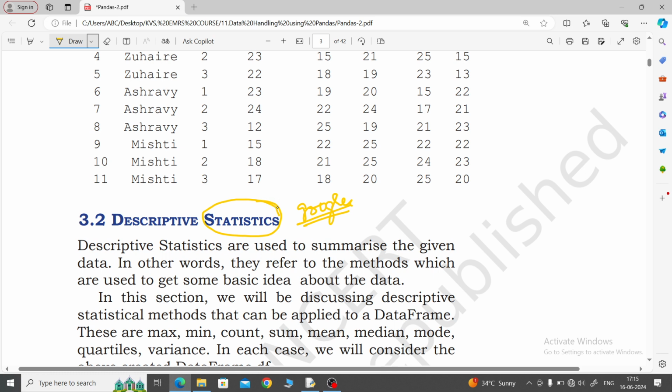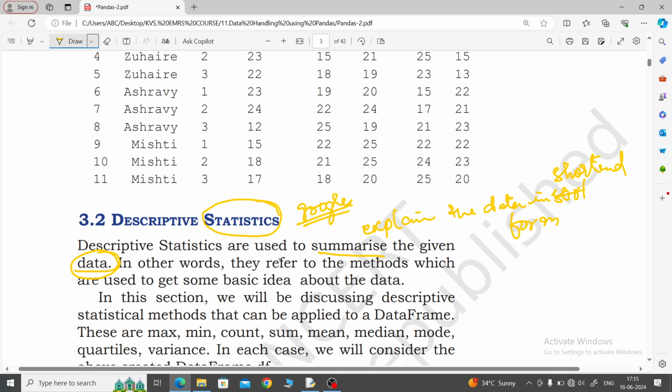Everything here in statistics is used to summarize, which means to explain the data in sorted form. This is the meaning of summarize: explain the data in sorted form. In the given data, whatever data has been given, it will summarize it, which means it will briefly explain it.